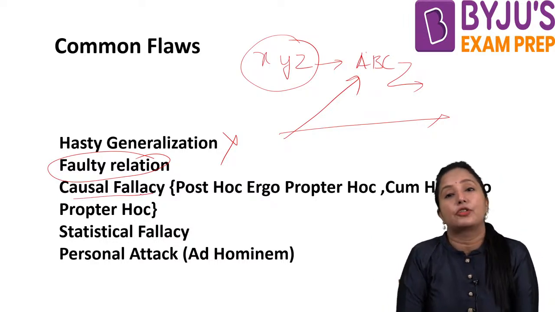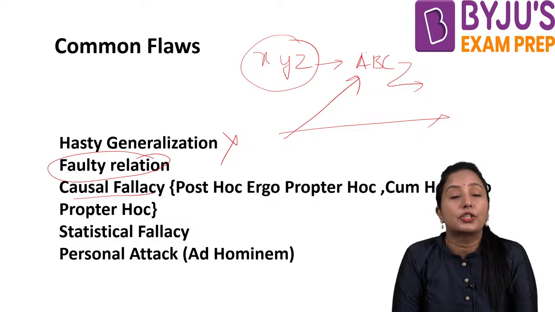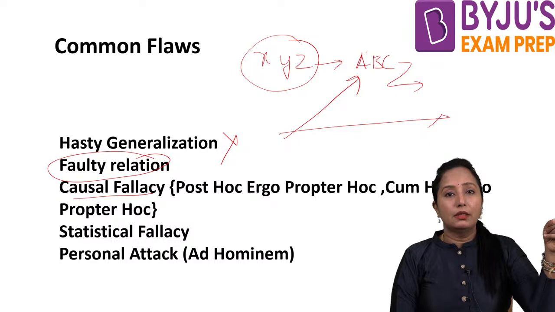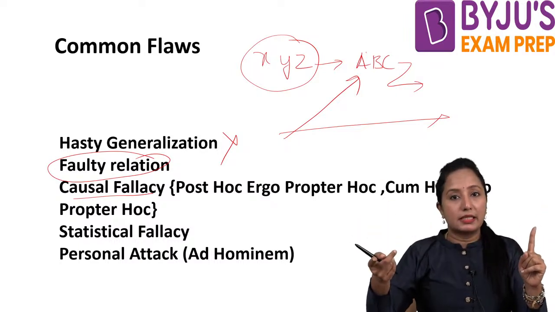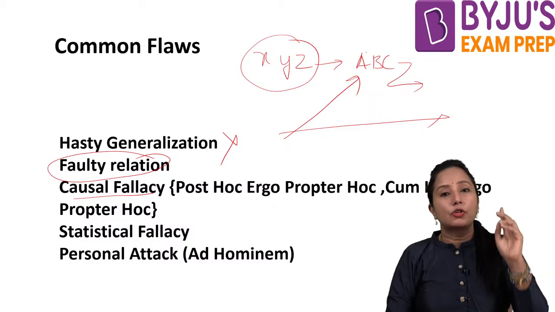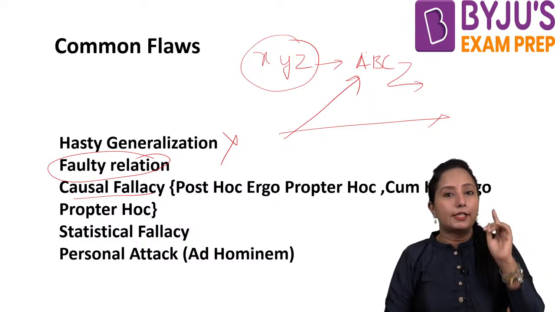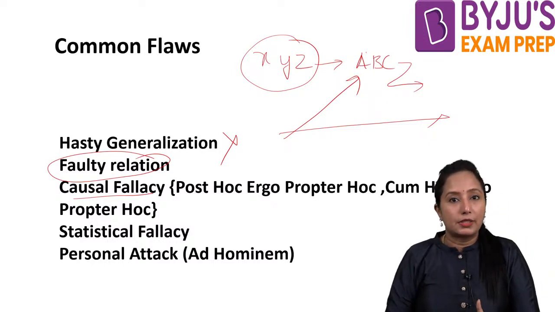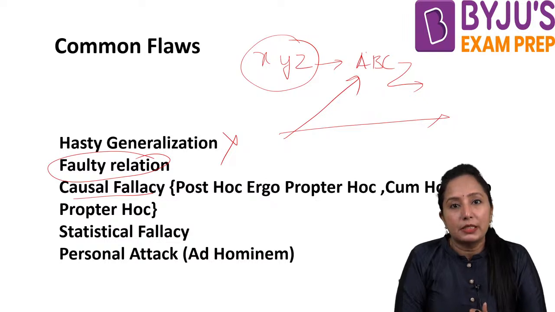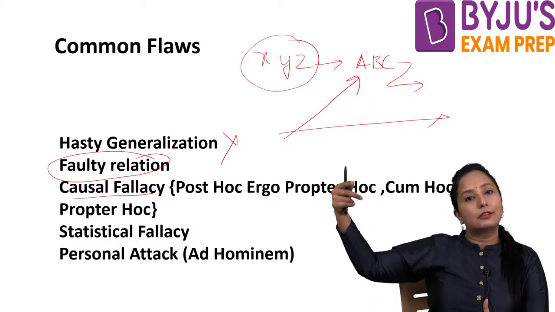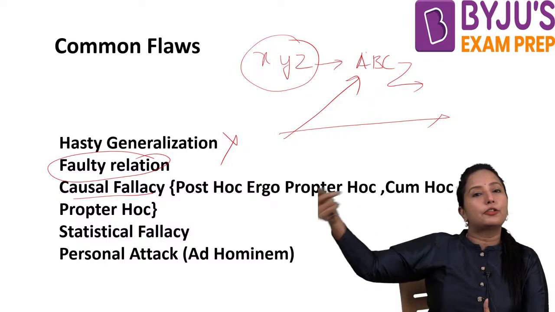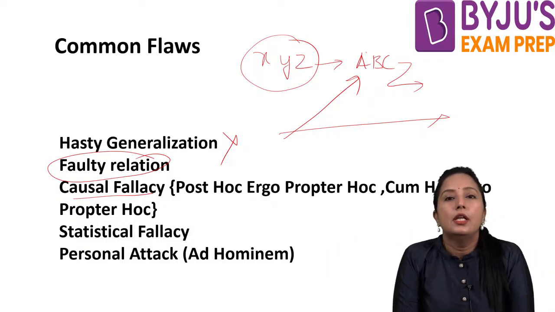And also we have the causal fallacy. What is this basically? Something happened. If there is an event, and after it something happens, for example, in your college a new principal comes in. After the new principal comes in, you people see that you are winning all the inter-college, inter-university competitions.